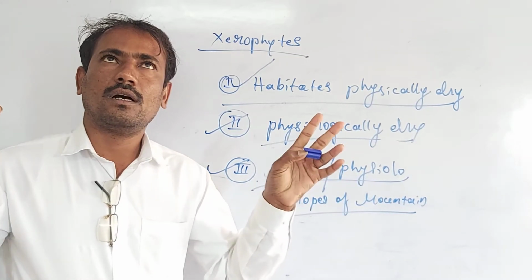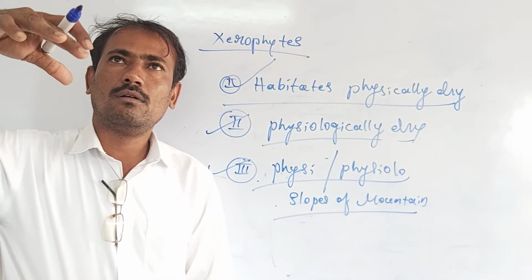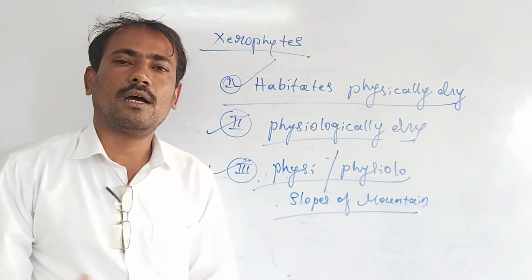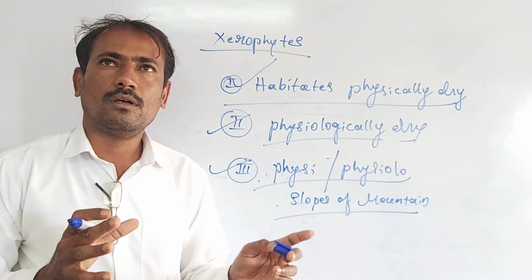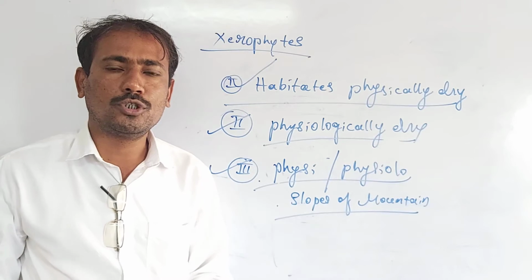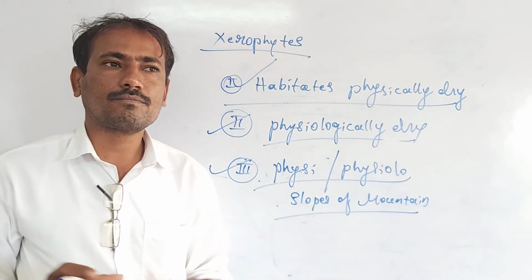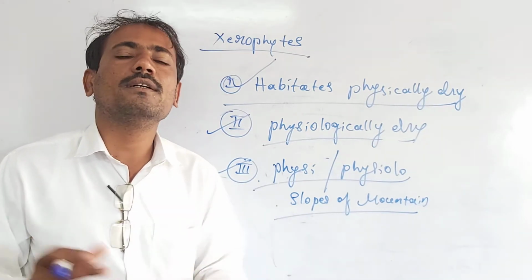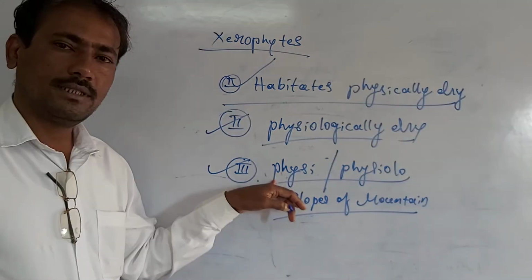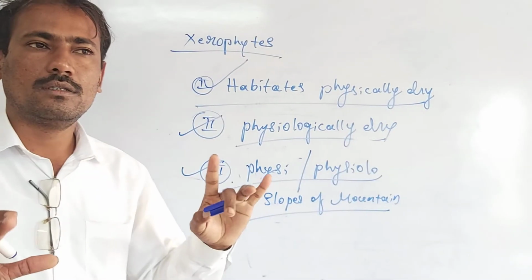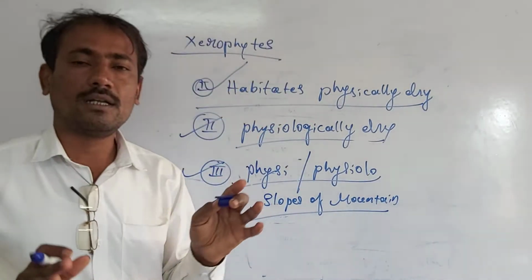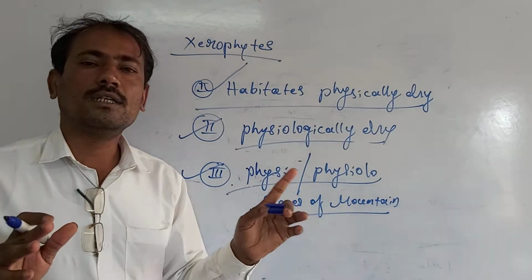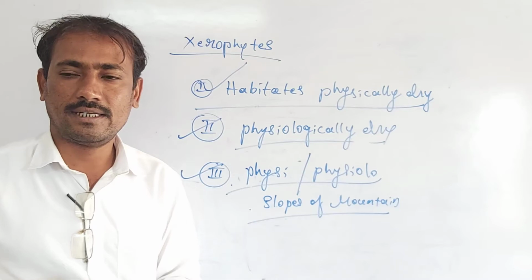If it rains on the slopes of the mountain, automatically the rainwater goes down and it is unavailable to the plants. Then, as it is always exposed to direct sunlight, it very quickly dries up. So it is such a physically dry and physiologically dry habitat. So the xerophytes are the plants that usually grow in these three different natural habitats.